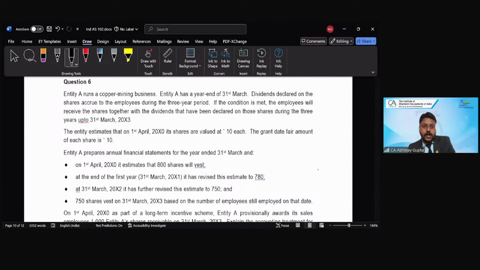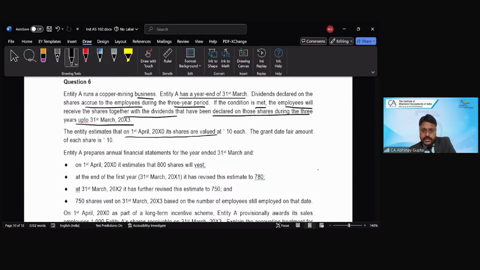Entity A runs a copper mining business. Entity A has a year end of 31st March. Dividends declared on shares accrue to the employees during the 3-year period. If the condition is met, employees will receive the shares together with the dividends that have been declared on those shares during the 3-year period up to 31st March 2003. The entity estimated that on 1st April 2010, its shares are valued at rupees 10 each. The grant date fair value is 10 for each share. So grant date fair value is given at 10 rupees, right?